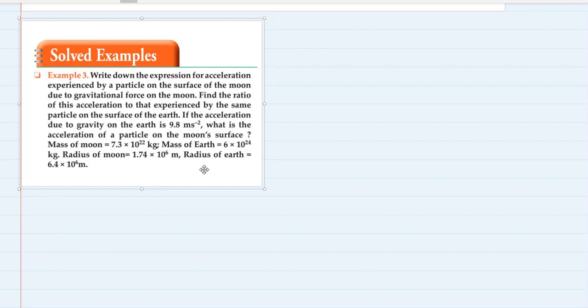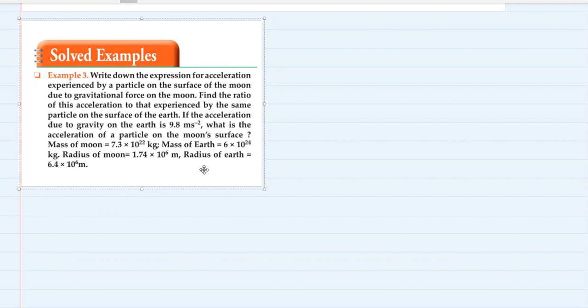Wow. See, when we are talking about any particle, we are not concerned with the mass of the particle, because acceleration produced in a particle due to the force of attraction, force of gravitational pull, does not depend on its mass. So we are least bothered about the mass of that particle.